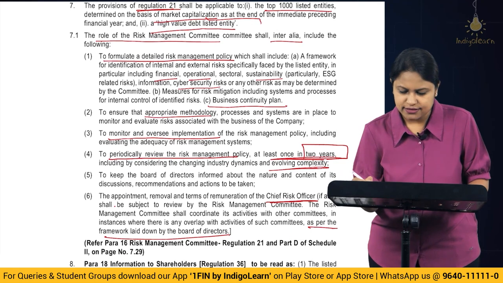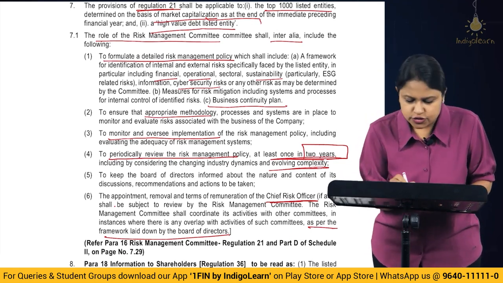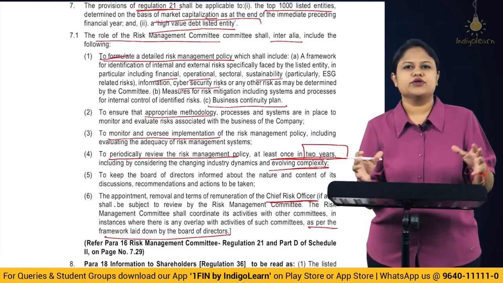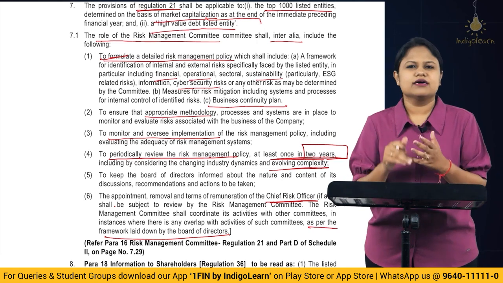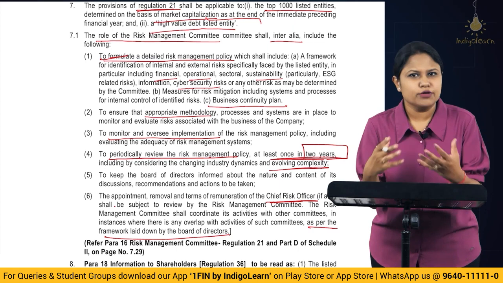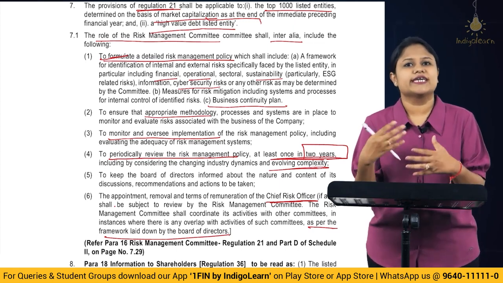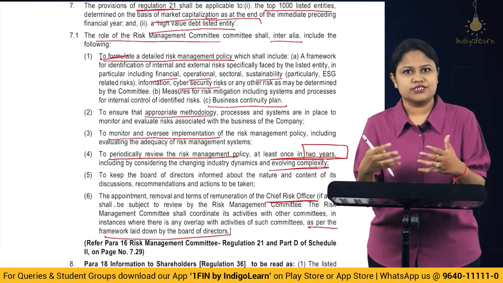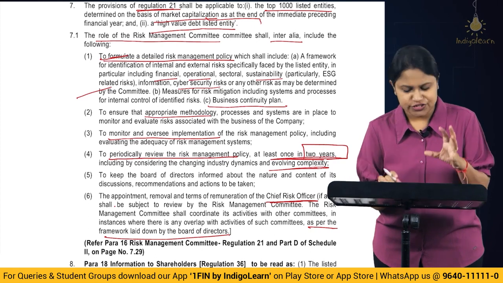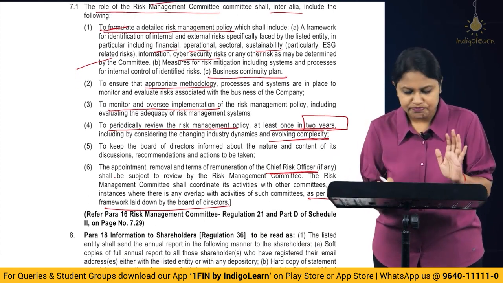So understand, it's a Risk Management Committee. Basically they are going to look into the risk. First they'll formulate, and formulation will include all the possibilities. That means you will take into account all possible risks, internal and external, depending upon the environment you are working in. You are exposed to n number of risks. Then when a risk is encountered, there have to be measures for mitigation. You should also have a backup plan, which is the business continuity plan. Once the formulation is done, you should also ensure there is an appropriate methodology, process, everything designed properly.